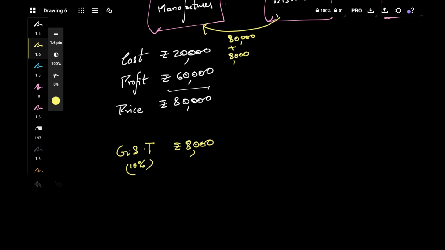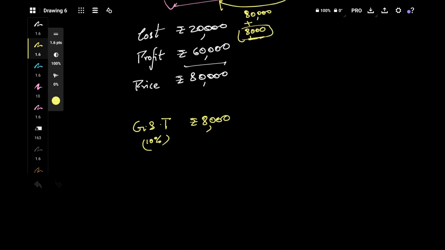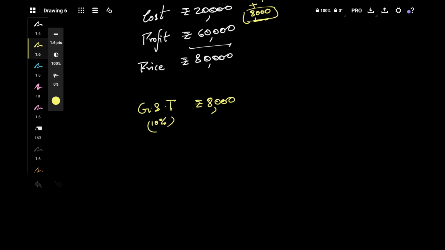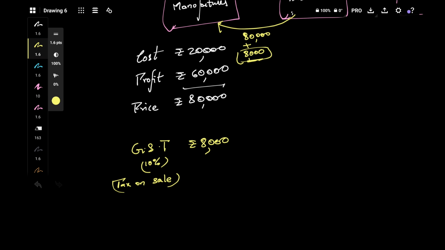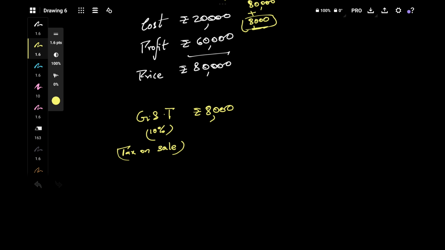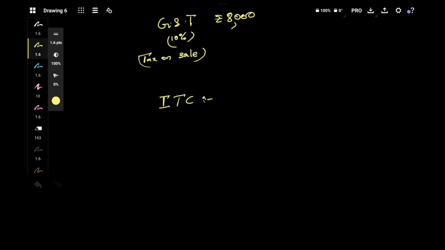Okay, so this GST 8,000 manufacturer is collecting. When he is doing some sale, he is collecting the GST. Okay, so that's why we'll call here as tax on sale. For manufacturer it is sale, no, we are seeing it from manufacturer point of view. At this line, at this column, we are seeing it as manufacturer point of view. It is tax on sale. Okay, will he get any ITC? That's a big question. First of all, we guys don't know what is ITC, so let it be empty for now.